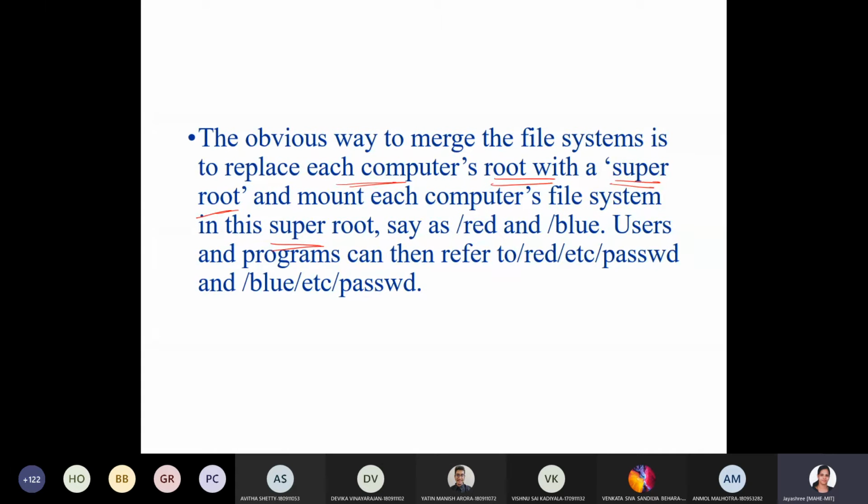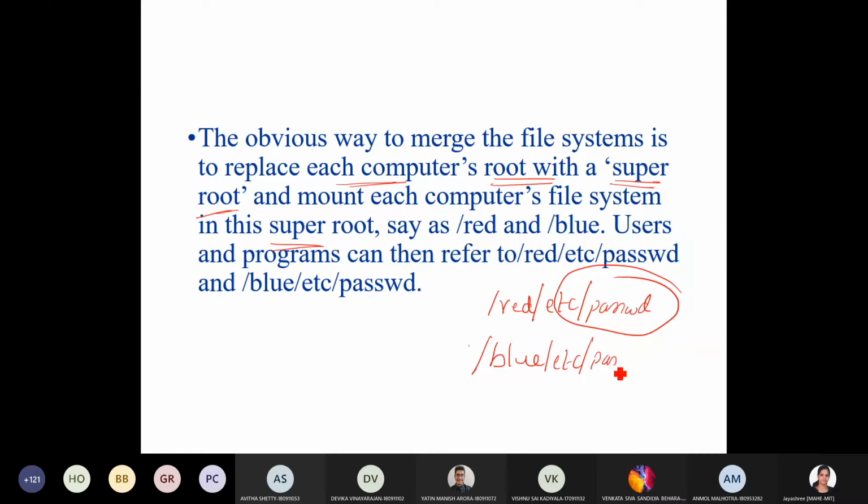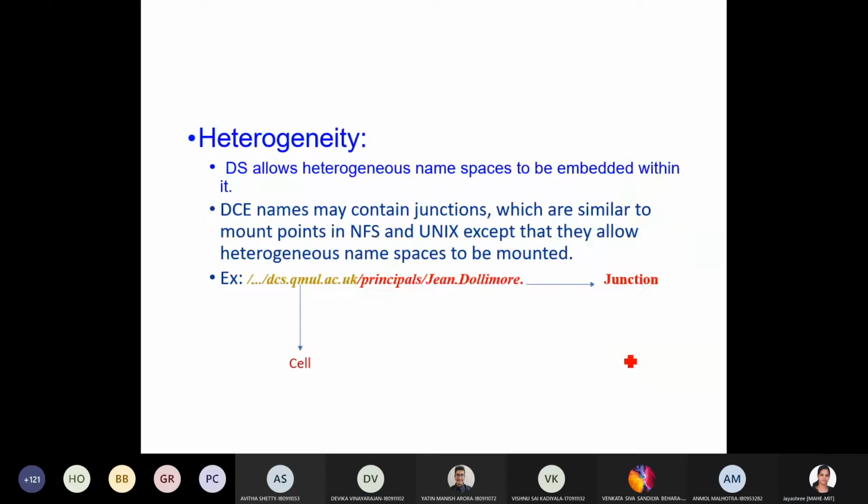See, you can refer like this: one on red, and one on blue. And these are not just the roots, these are all super roots. Okay, so then the problem will be resolved. See, the proper file will be taken.